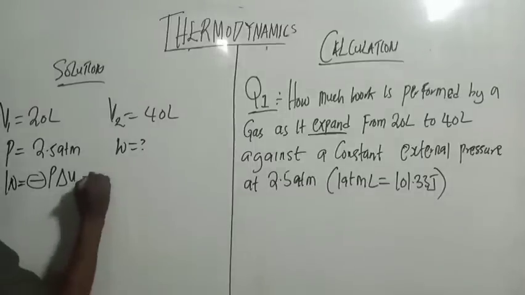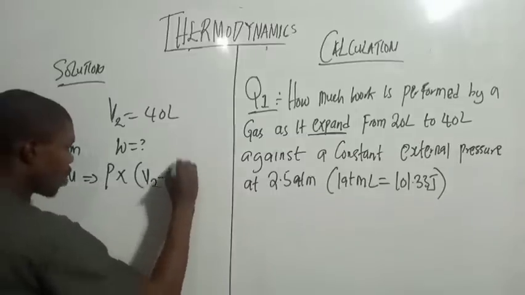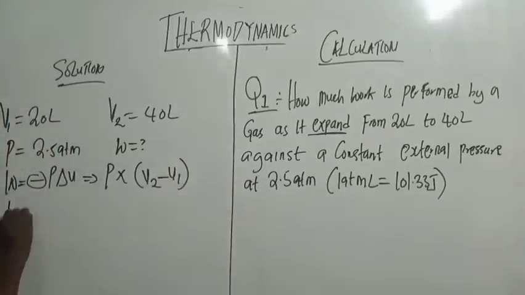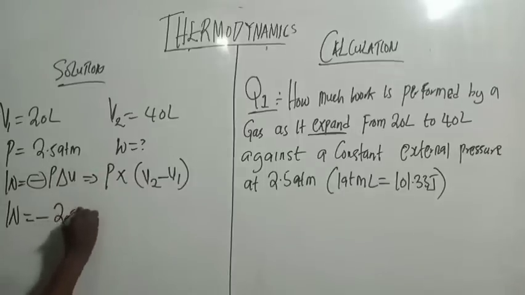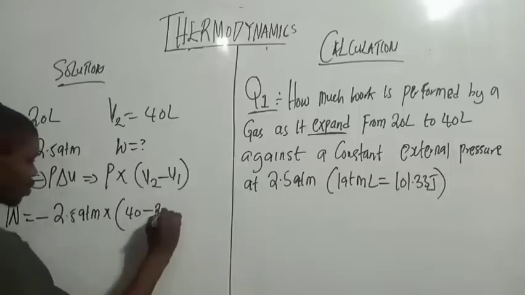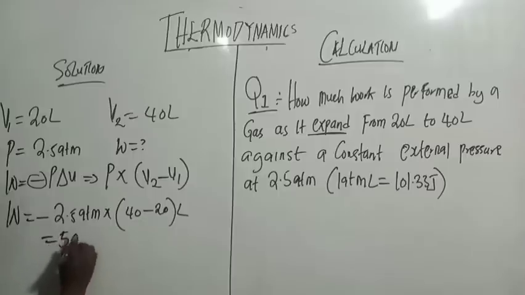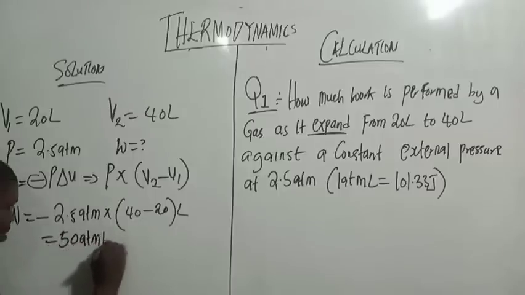Remember, change in V is V2 minus V1, right? So my W here is equal to minus 2.5 atm times 40 minus 20 liters. So everything here is going to be 50 atm liters.